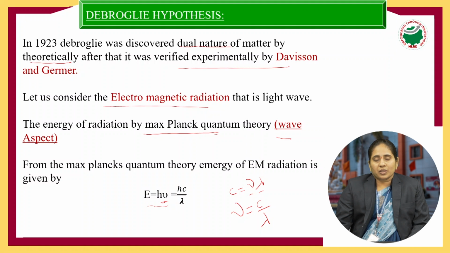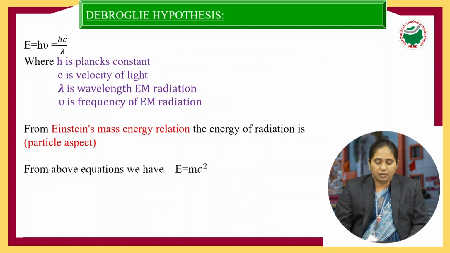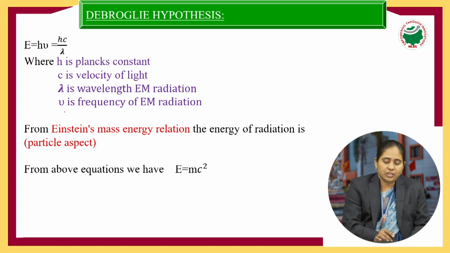Here h is the Planck's constant, c is the velocity of light, lambda is the wavelength of electromagnetic radiation, and nu is the frequency of electromagnetic radiation.